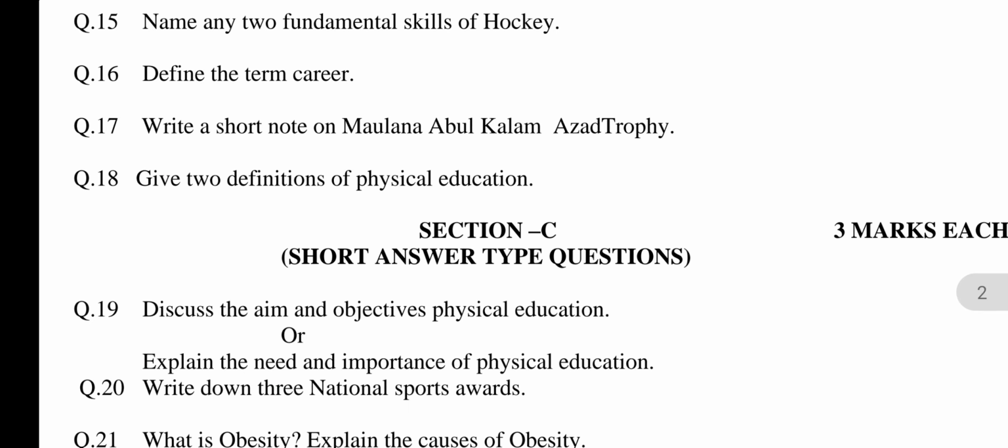Question number 15. Name any two fundamental skills of hockey. This question is related to chapter number 6, Concept of Major Games and Sports, and its subchapter is hockey. The answer may be: the two fundamental skills of hockey are as listed below.